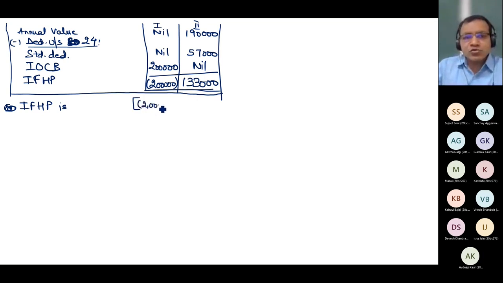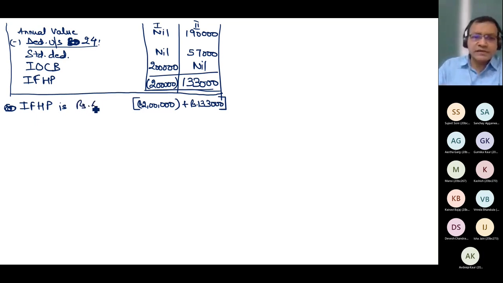That one house gives me minus 2 lakh plus rupees 1,30,000. Can I join it? And can I say that income under the head house property is minus rupees 67,000?